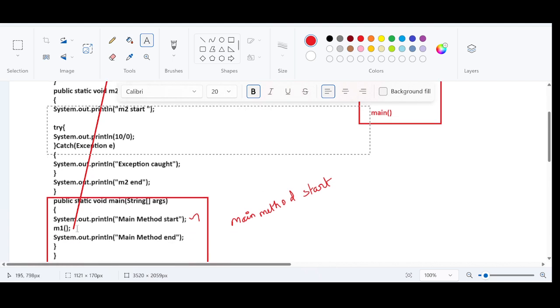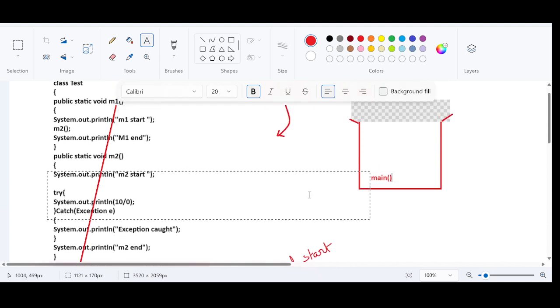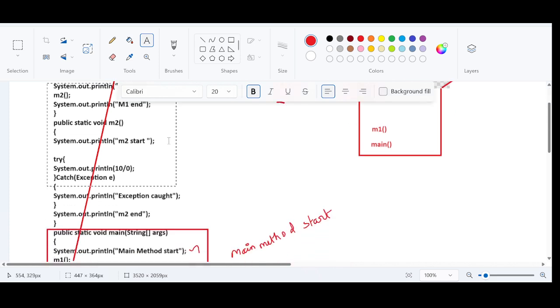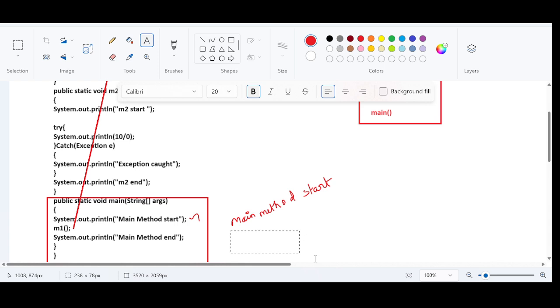And this main method is internally calling another method, which is m1. So m1 will be placed on top of this, right? The first instruction in m1 is what? m1 start. So the output will be m1 start.